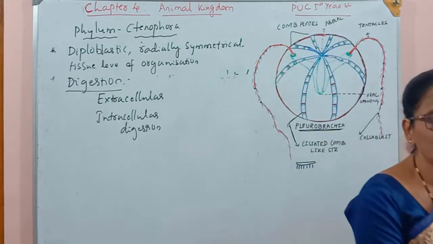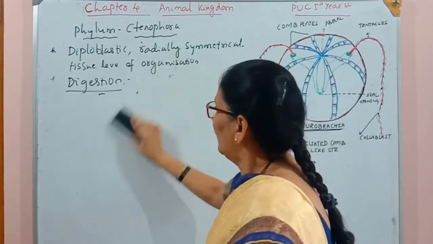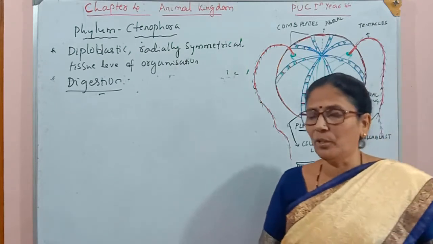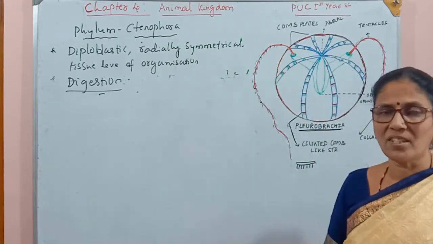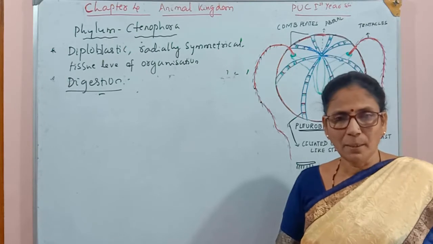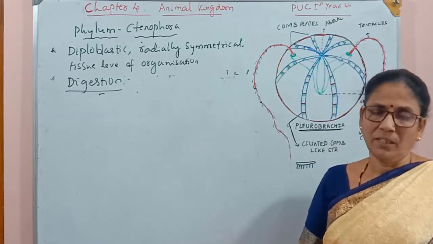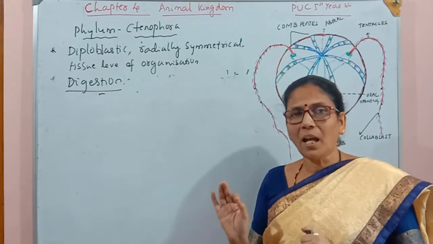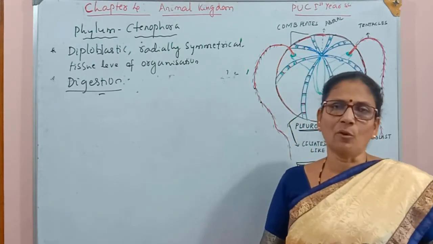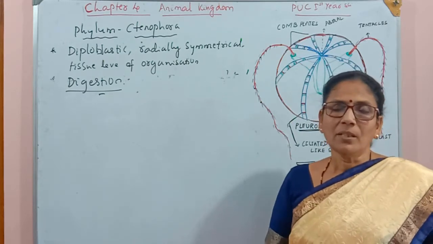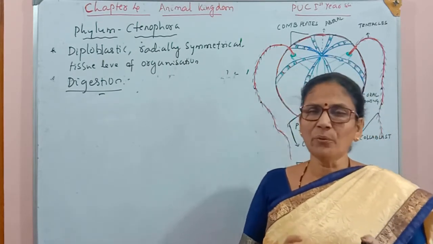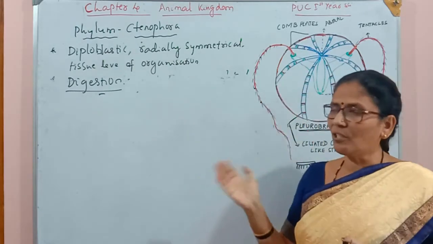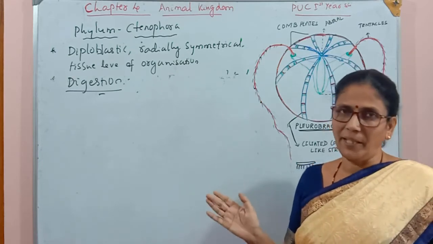And the next physiological property is that respiration and excretory organs are absent or not developed. Respiration as well as excretion takes place through body surface only by simple diffusion. And there is no circulatory system. Circulatory system is completely absent. And nervous system is developed, which is of very primitive type, a diffuse network of nerve cells, as in the Coelenterata. Here also the same nervous system is there.